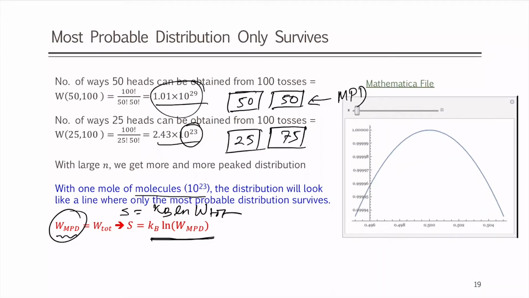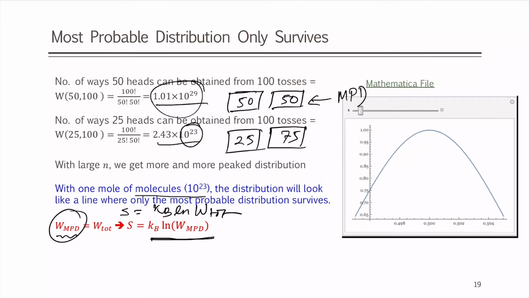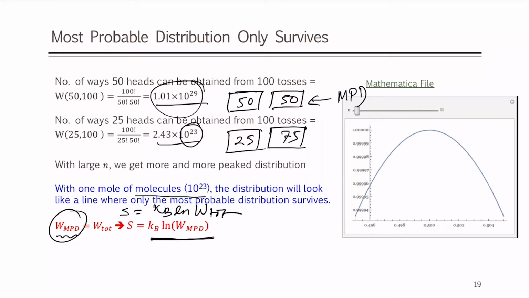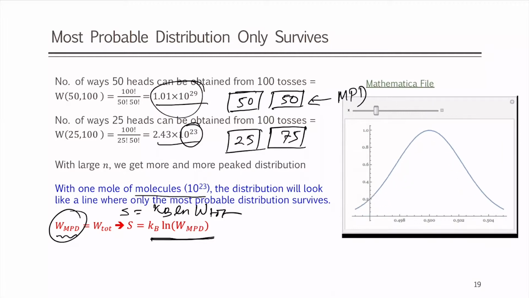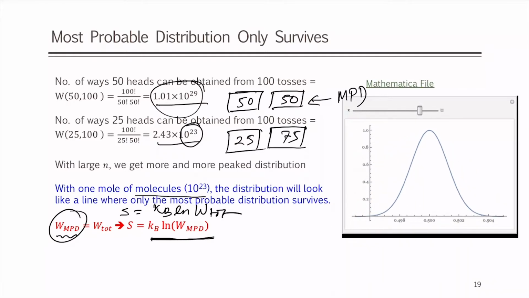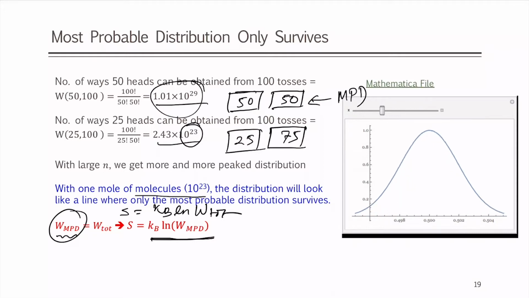Now, here I am showing in Mathematica how, with the number of n's, the distribution gets sharper and sharper. Mathematica is software in which we can calculate these big combination problems and then plot them.